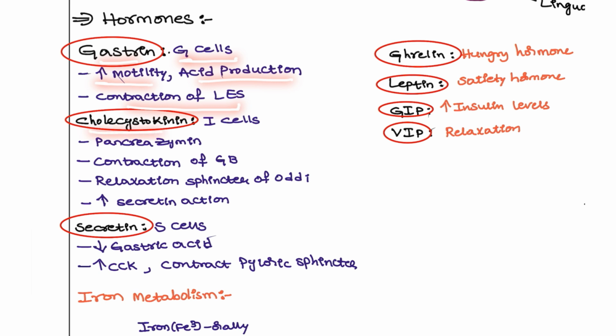Next, cholecystokinin is secreted by the I cells. It is also known as pancreozymin. What is the main action of CCK? It contracts the gallbladder and relaxes the sphincter of Oddi, and indirectly it increases the secretin action. So it's like a friendly action. Secretin in turn increases the CCK action, decreases gastric acid production, and also contracts the pyloric sphincter for more movement of digestion.